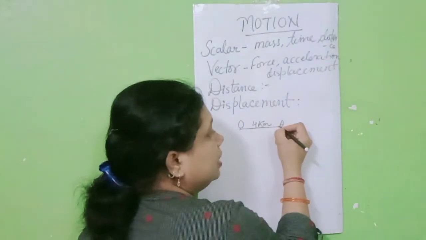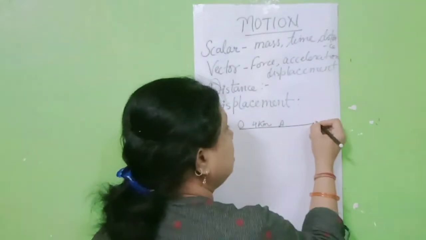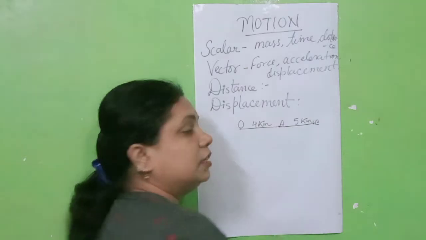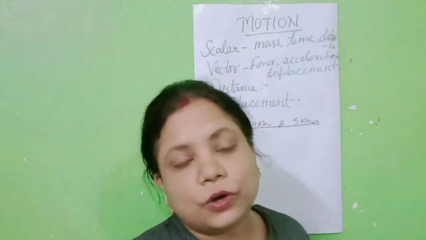And again from point A it reaches point B and covers 5 kilometer. Now what will be the distance covered by the object?